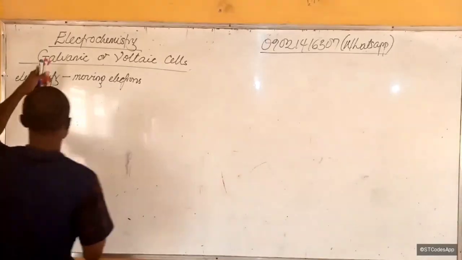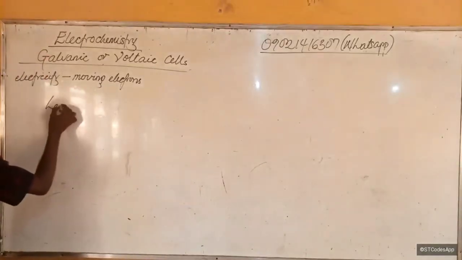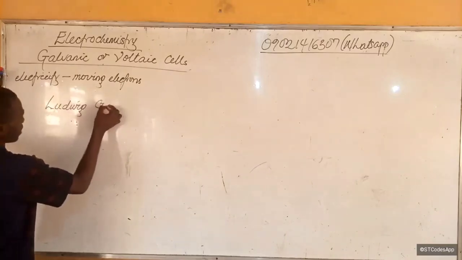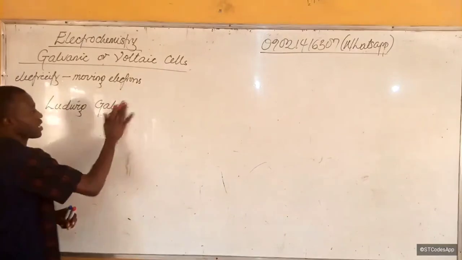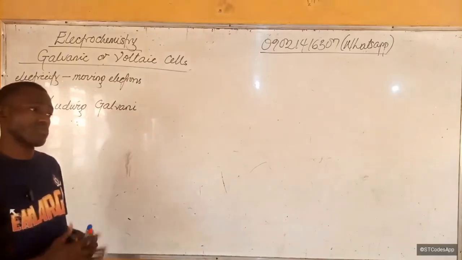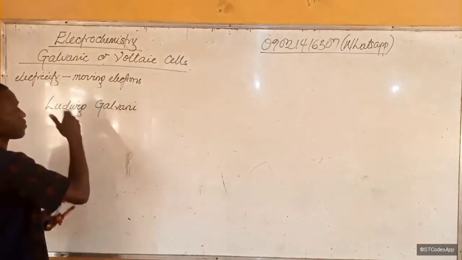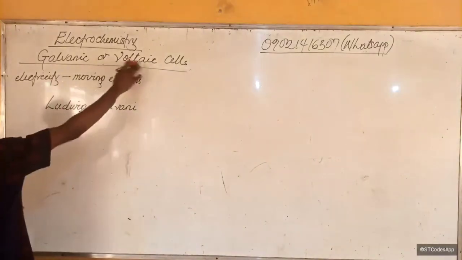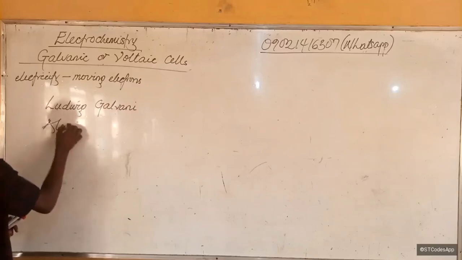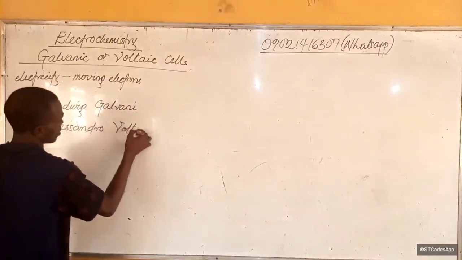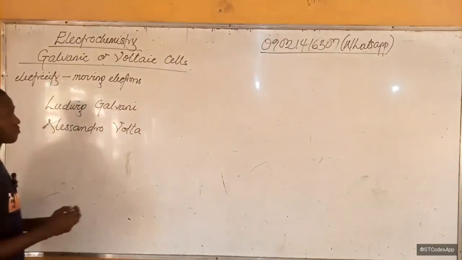So galvanic is named after Luigi Galvani. I'm going to create a video where I'll talk about a brief history of electricity, so you will know the impact of both of them in the whole process. And voltaic was named after Alessandro Volta.